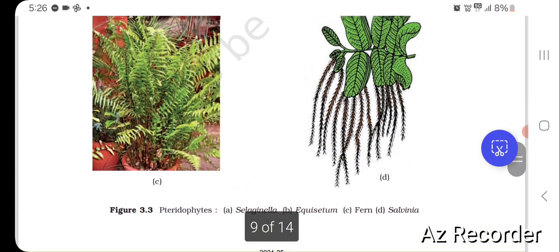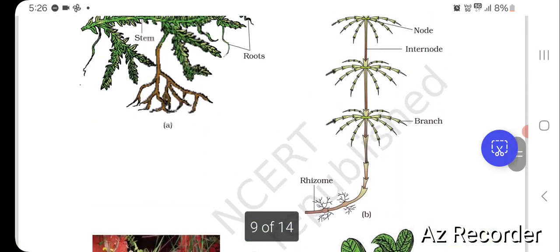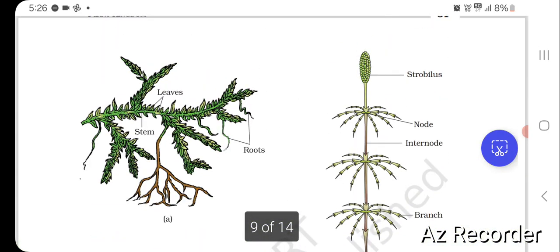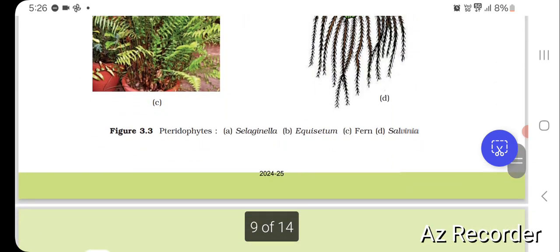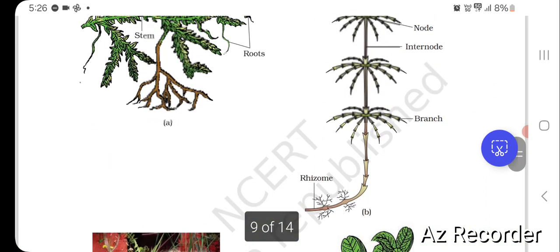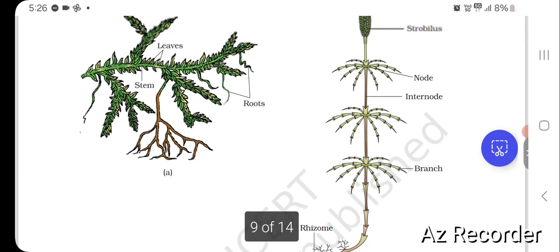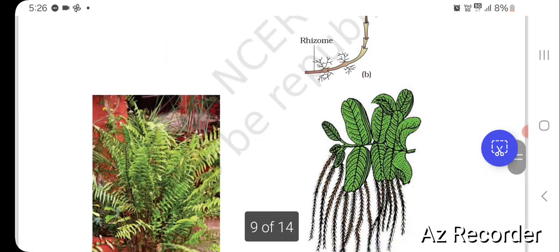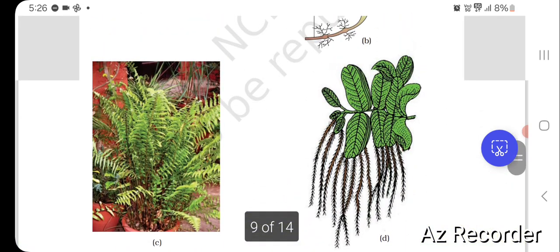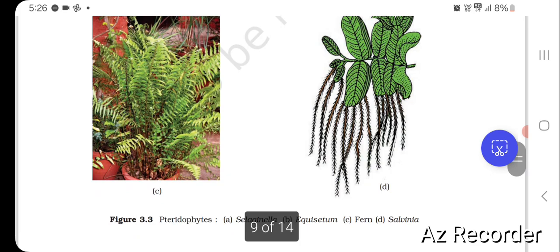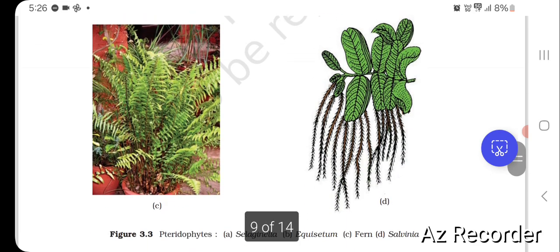Here pteridophytes, Selaginella A1, having stem, leaves and roots. The other one is Equisetum. Equisetum has rhizome, branch, internode, node and strobilus. Then there is fern. And the other one is Salvinia, D1.